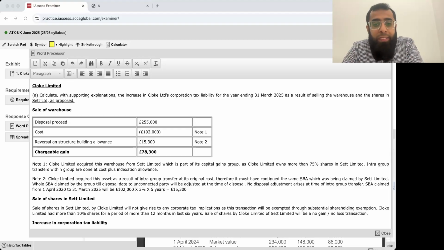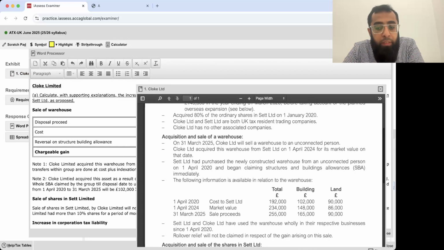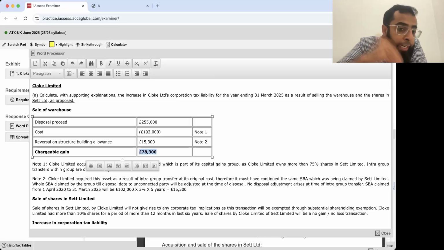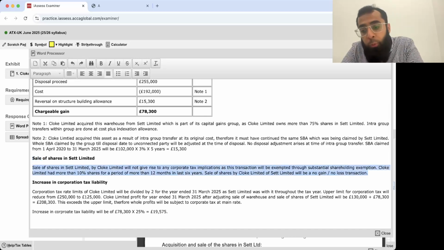Sale of warehouse. Disposal proceeds, sale by Cloak Limited, 31st March 25: 255,000. Less the cost. You got it as a result of intra-group transfer. Reversal of structure building allowance. So the total gain element which will be included in your corporate tax working is 78,300. Sale of shares will be exempted due to substantial shareholding exemption.